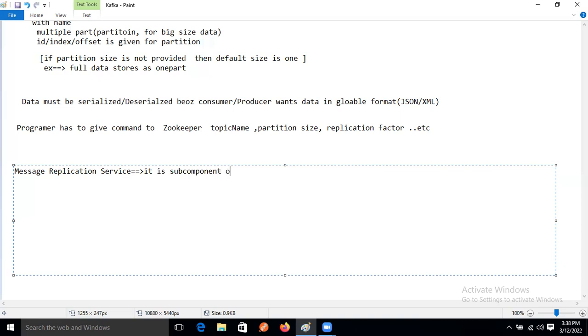Sub component of what? Zookeeper. It supports reading the actual message and clone for consumer data.